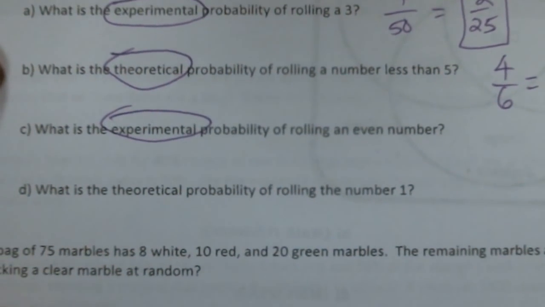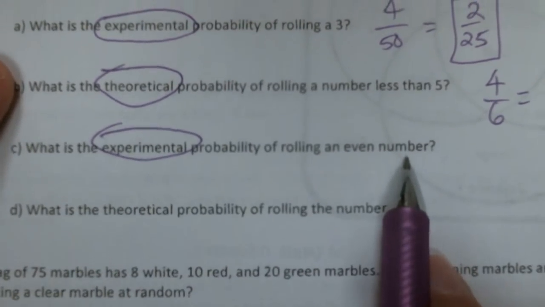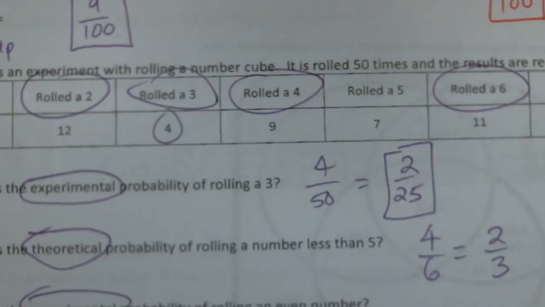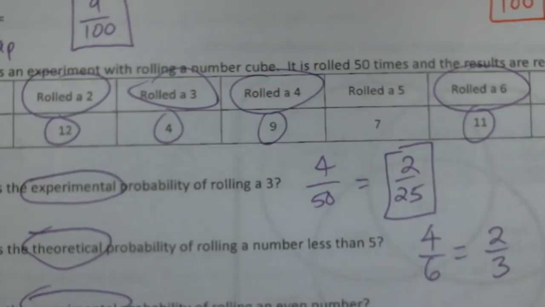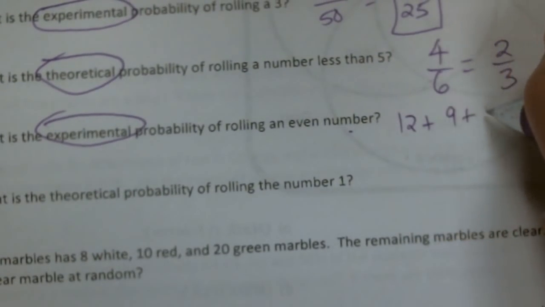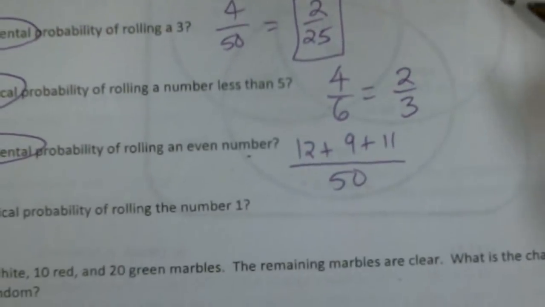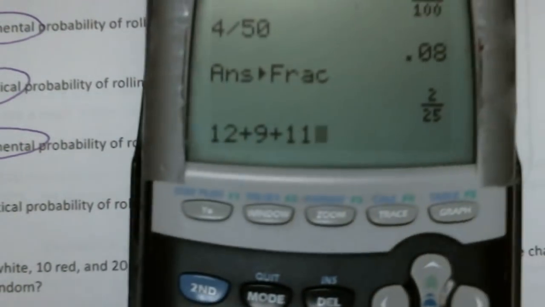Okay, here's that word, experimental. You gotta read, guys. You gotta read and find the words. What is experimental probability of rolling an even number? Okay, so which ones are my evens? 2, 4, and 6. Okay, so how many times did they roll a 2, 4, 6? They rolled it 12 times, plus 9 times, plus 11 times. Okay, so they got an even 12 plus 9 plus 11 over the total of 50.